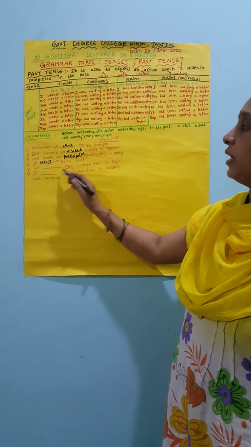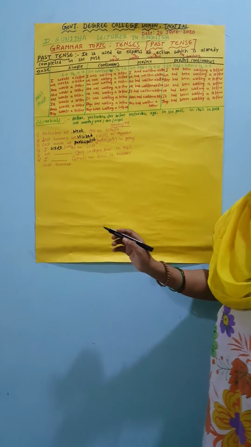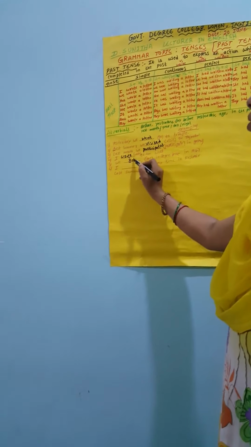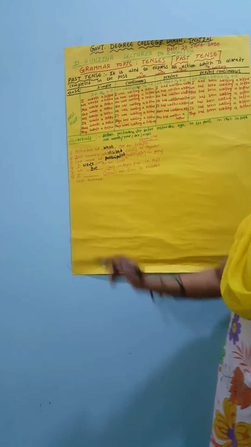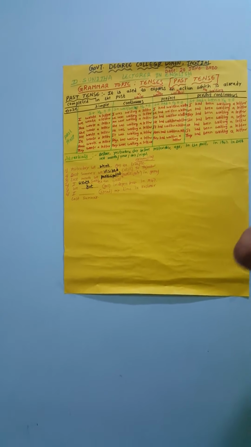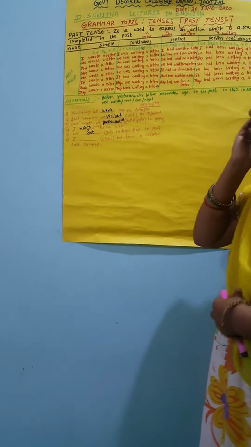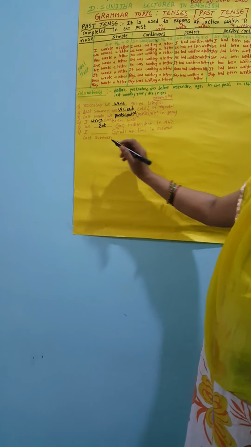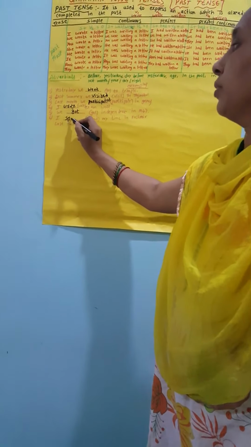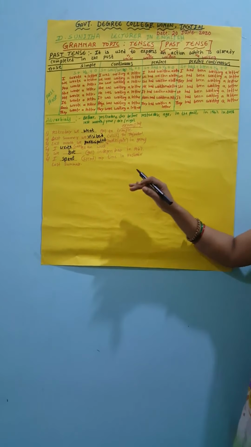And next one, we dash get independence in 1947. What is the V2 form of get? Got. We got. Whether the subject is singular or plural, whatever it is, we should use the V2 form of the verb here. Okay, next example: I dash spend my time in Kashmir last summer. Spend V1, spent V2. So these are the examples related to the simple past tense.